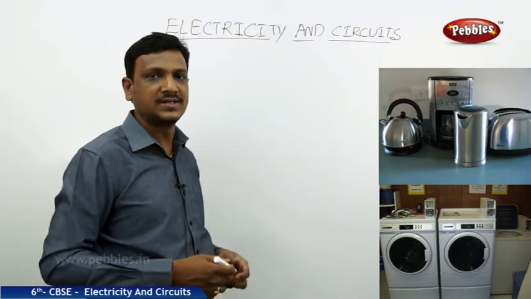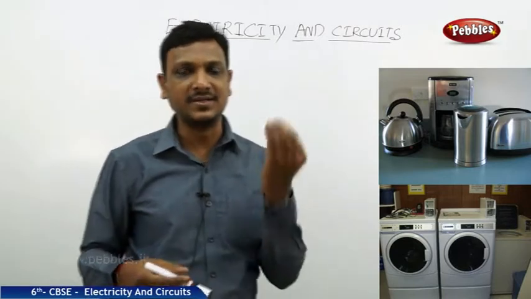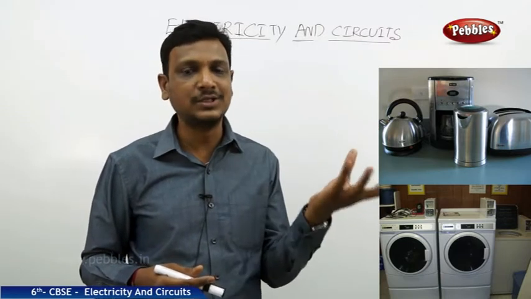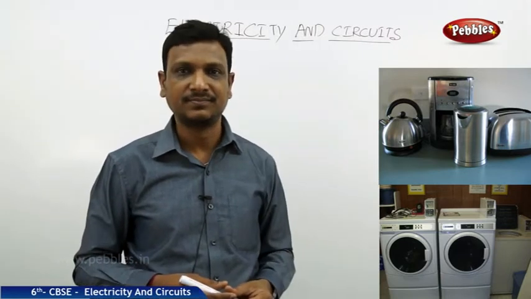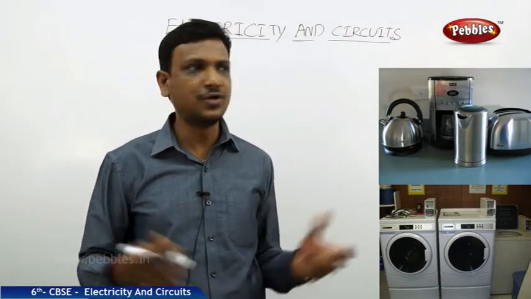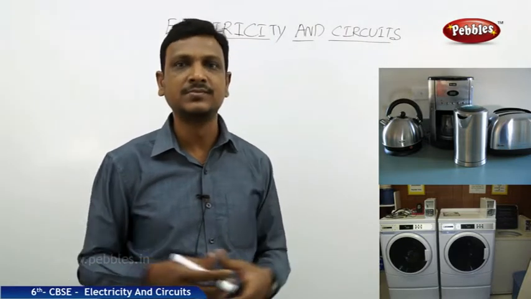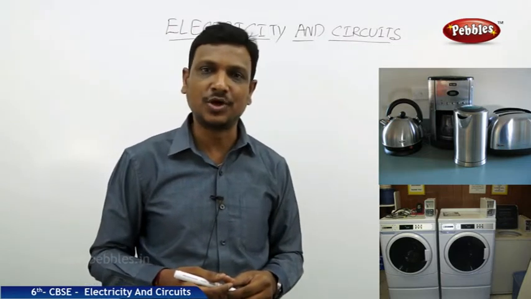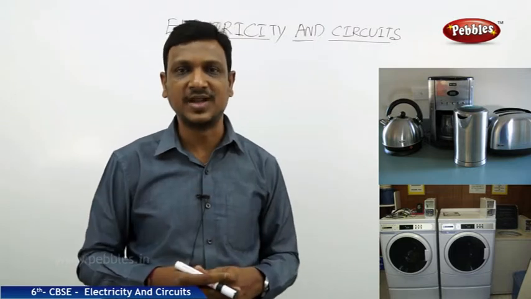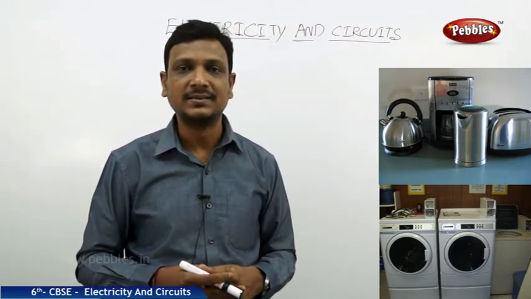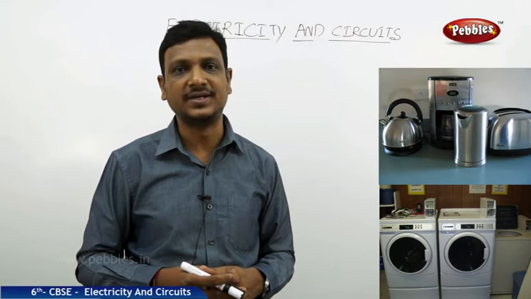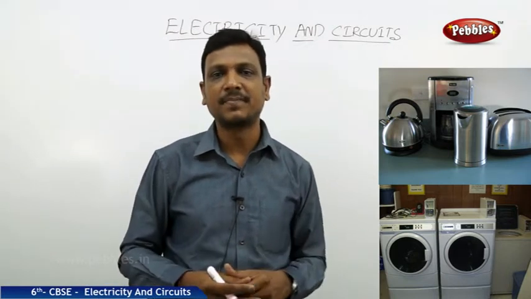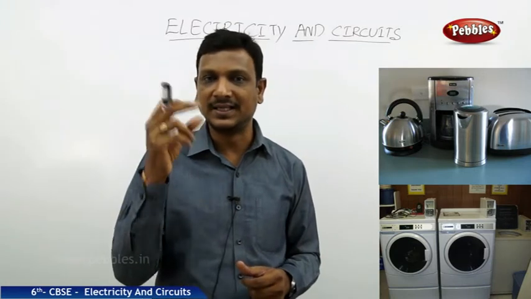So when I talk about electricity, what gets into your mind is the electric bulb, right? So the electric bulb glows with electricity. Okay. So where do you find bulbs? We find bulbs in the rooms and we find small bulbs in torch lights. Have you ever seen a torch bulb? A bulb fixed in a torch light. It works on battery, right? Now let us see the construction of a battery and the construction of a light bulb.